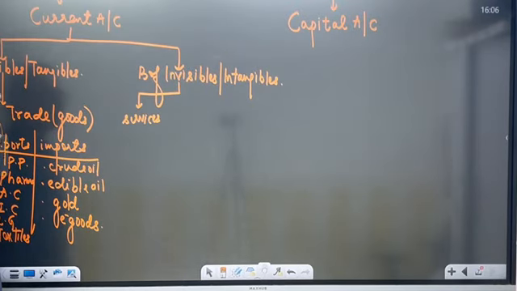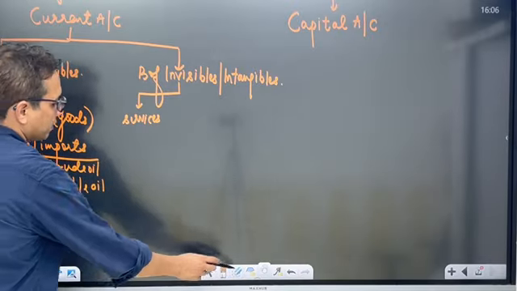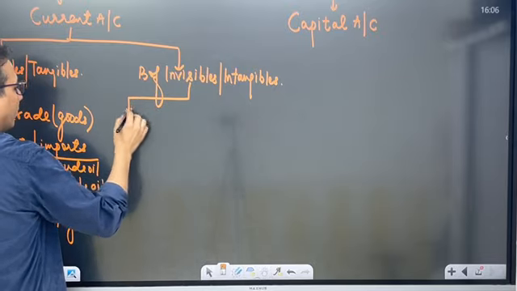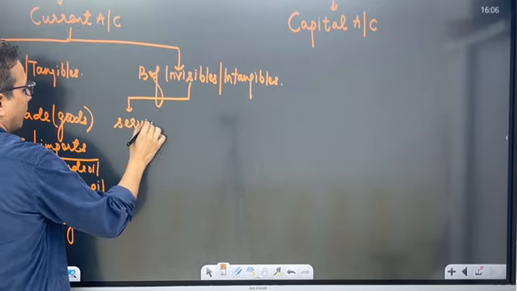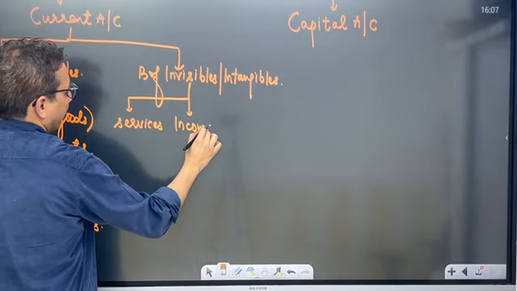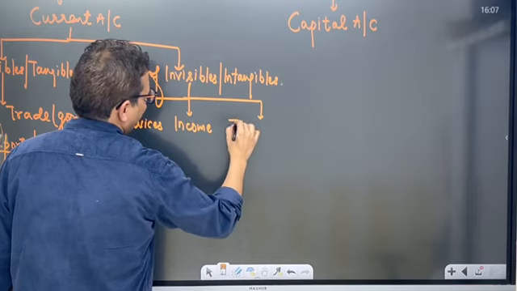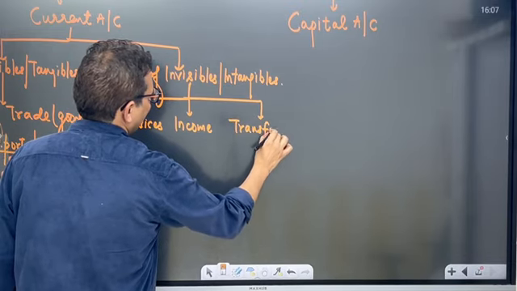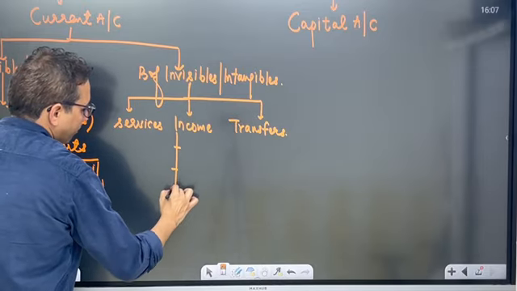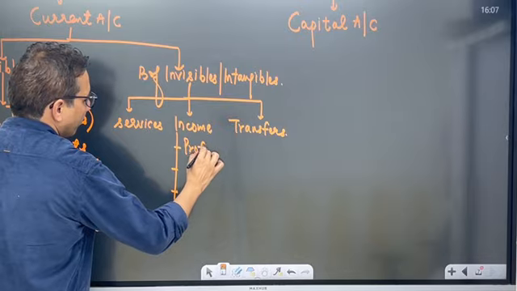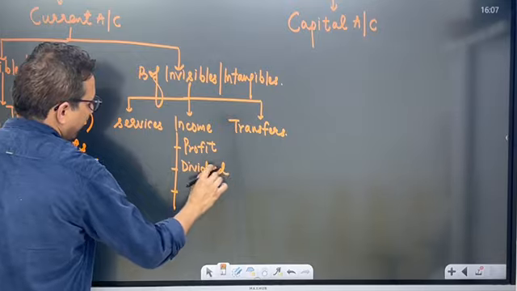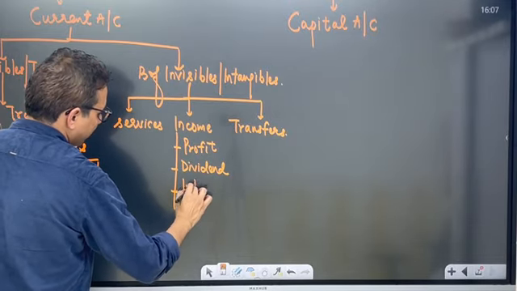when I talk about balance of invisibles, intangibles, it consists of, first is it consists of services. It consists of income and transfers. Income, when I talk about income, it consists of profit, dividend and interest.